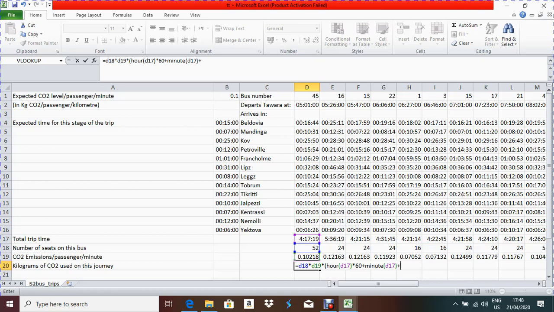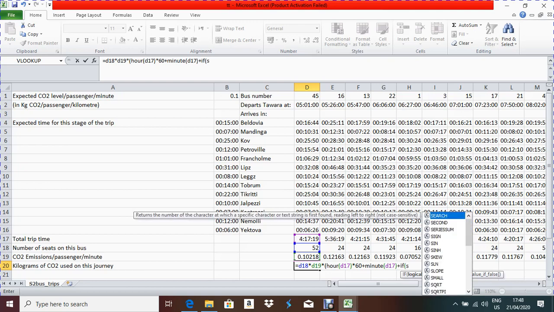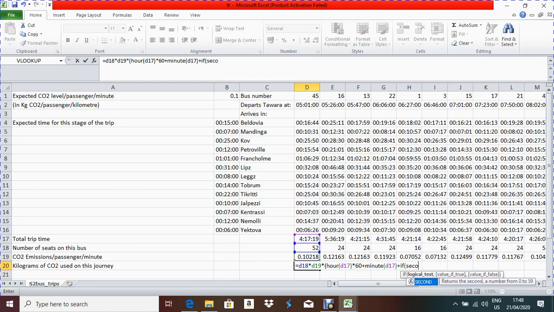Then plus again, IF, first bracket, SECOND. Why am I writing an IF condition? Because the seconds are also being rounded, right?